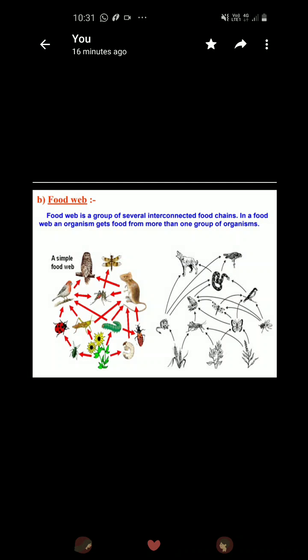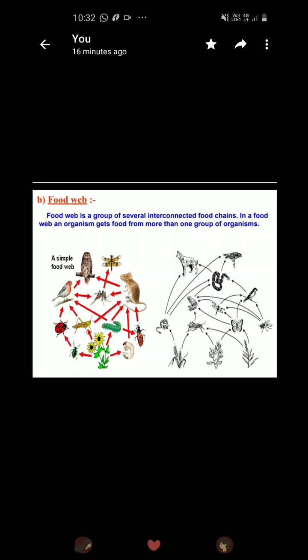The next is your food web. What is a food web? It is a group of several interconnected food chains. It's just a simple point that grass is not only eaten by rabbit, the grass is eaten by some other organisms, some insects also. So the dependency on grass as food is not for one animal, it is for various other animals.